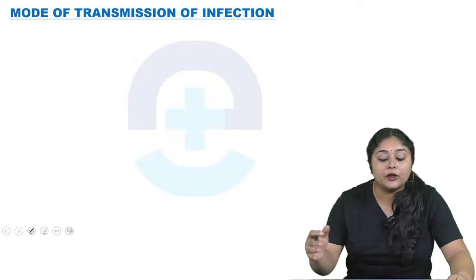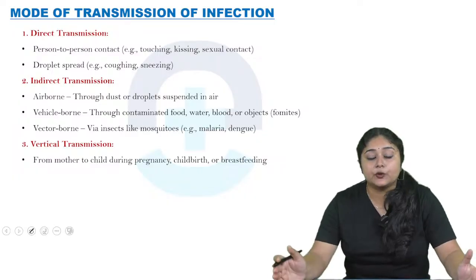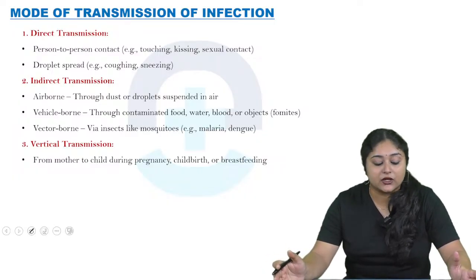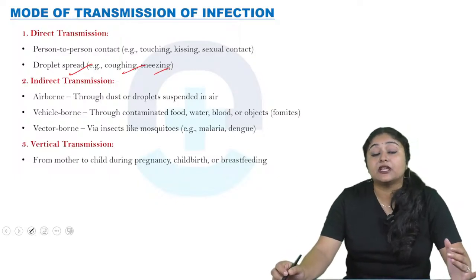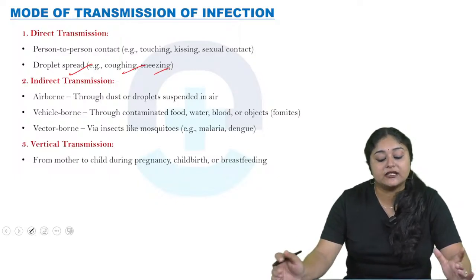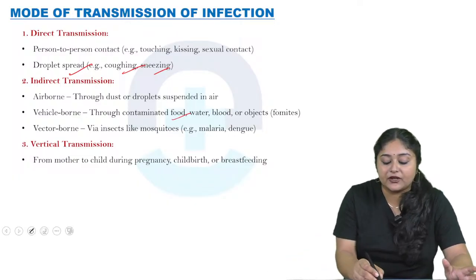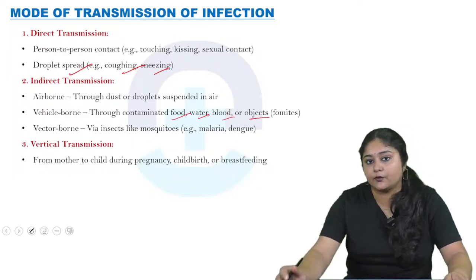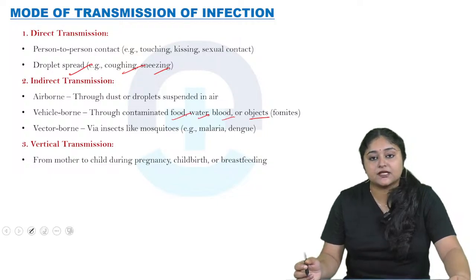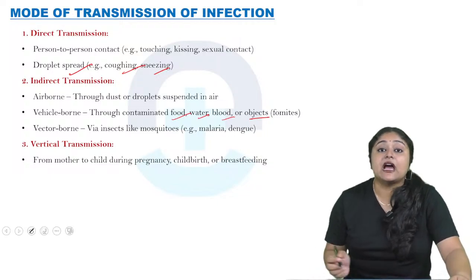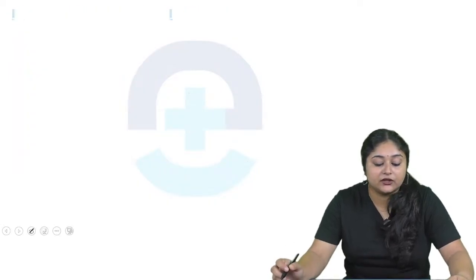Now come to the modes of transmission of infection. First is direct transmission: person to person contact like touching, kissing, sexual contact, as well as droplet spread through coughing, sneezing, etc. Now indirect transmission: airborne through dust or droplets suspended in the air. Then vehicle-borne, which is contaminated food, water, blood, or any kind of object like fomites, and then vector-borne, which is via insects like mosquitoes, as in malaria and dengue. Now come to vertical transmission, from mother to child during pregnancy, childbirth, or breastfeeding.